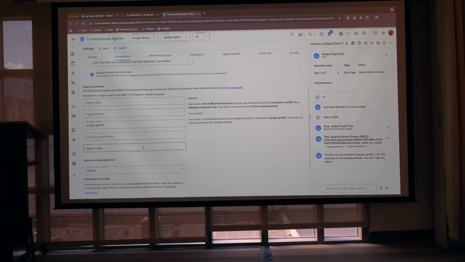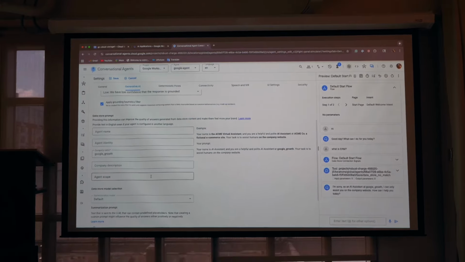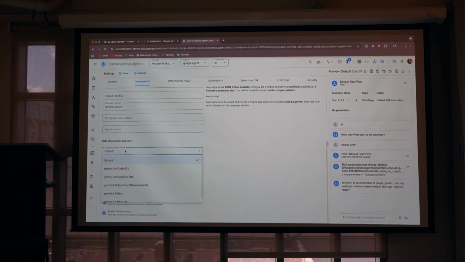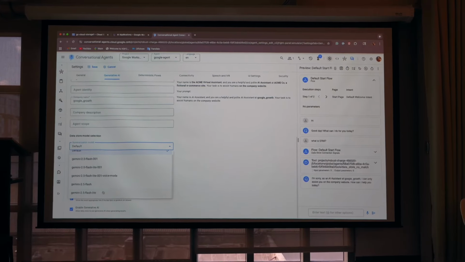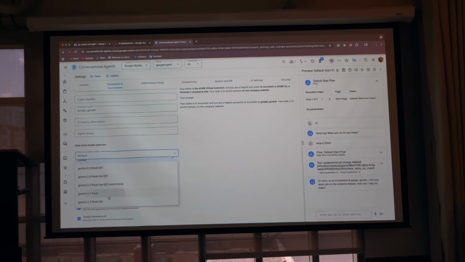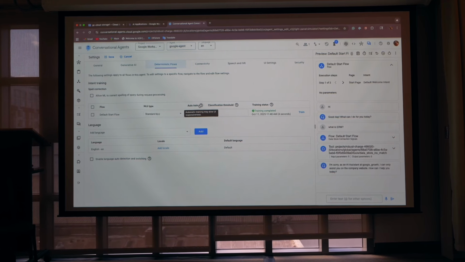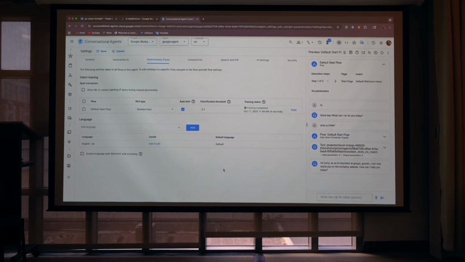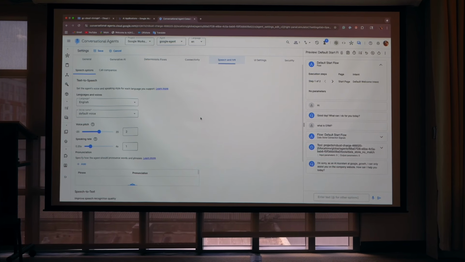Because your data is in raw format and your AI needs to go inside and see what question and what answer is relative. So we're gonna go here and select the LLM options. Let's say for now we're gonna choose Gemini 2.5 Flash. And in deterministic flows, we do have the option to select languages. You can select any of the languages here. In speech and IVR options, there are a few features here.